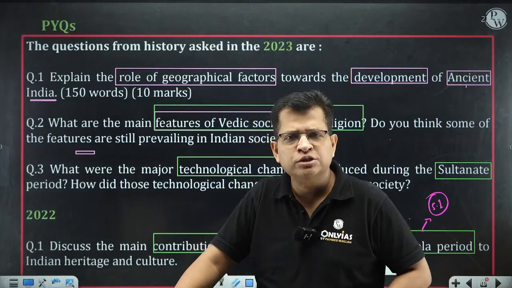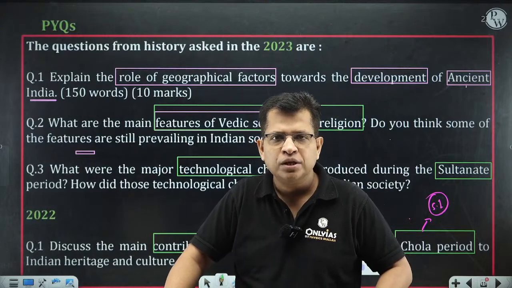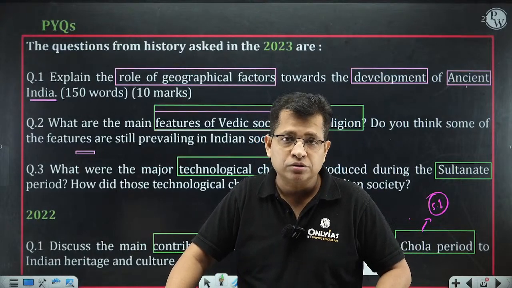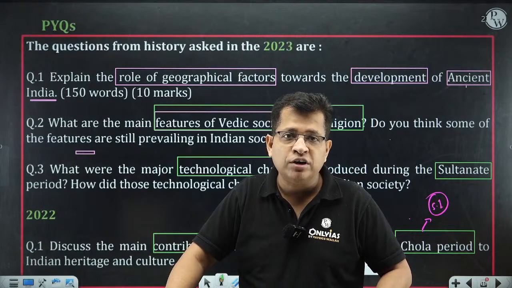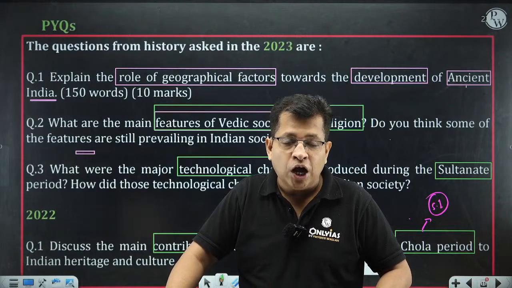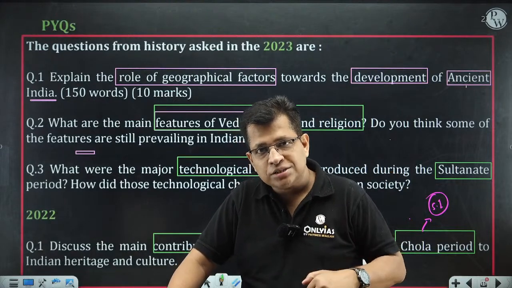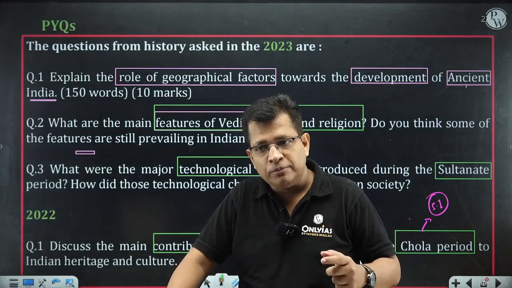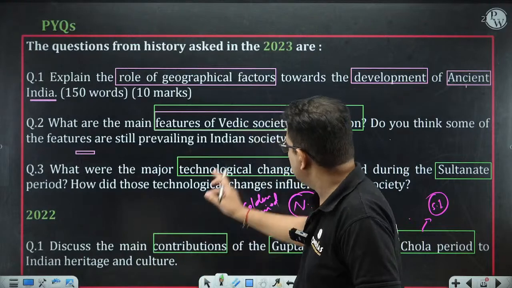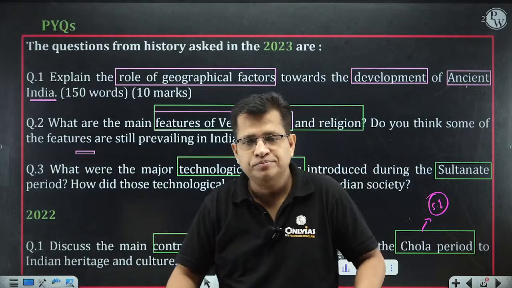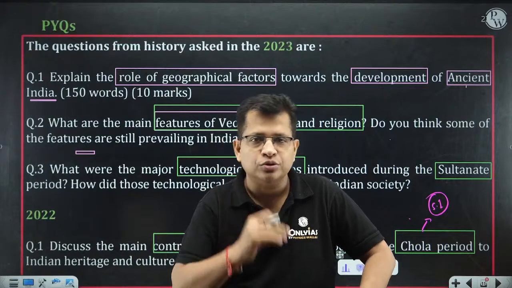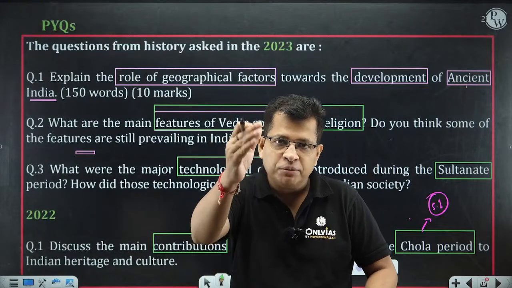How many years have we spent from the Vedic society? 3523 years. More than 3500 years back. How can we compare this time to that time? How can you imagine that some of the religious as well as societal features are being continued from that period to this period?